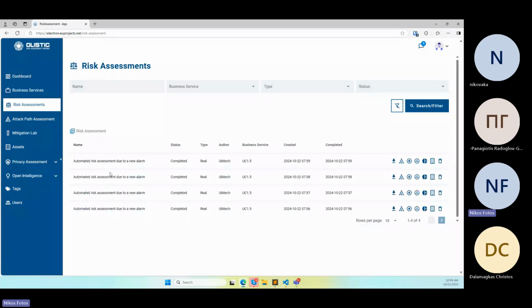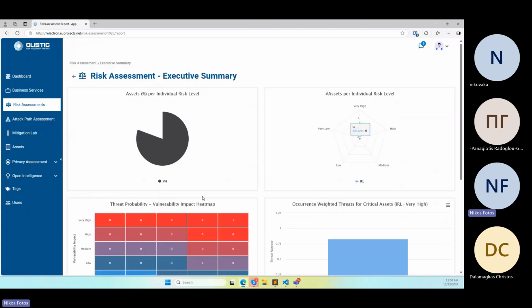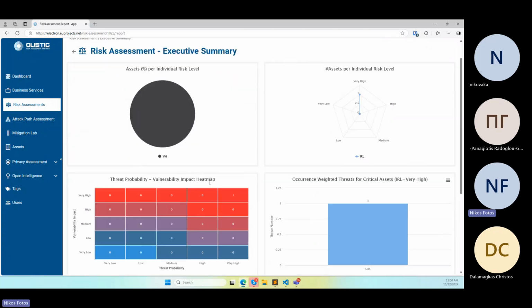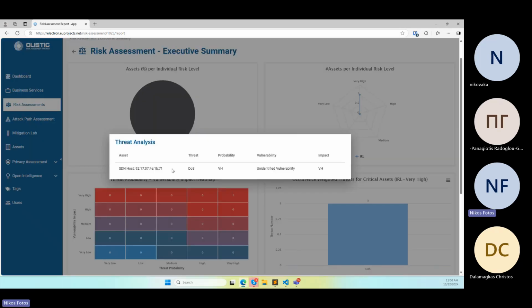Proceeding to the Risk Assessment tab, we can see all the risk assessment tasks that have been executed. By inspecting a risk assessment report, we see in the heat map that there is a single risk scenario, which corresponds to the DoS threat. Since the threat is materialized, it yields a very high probability.